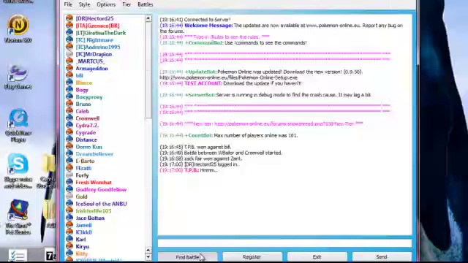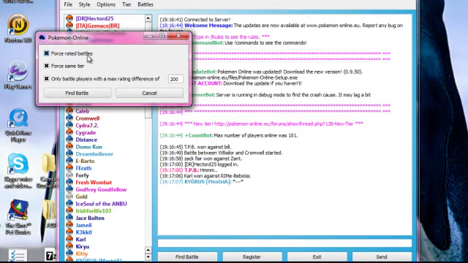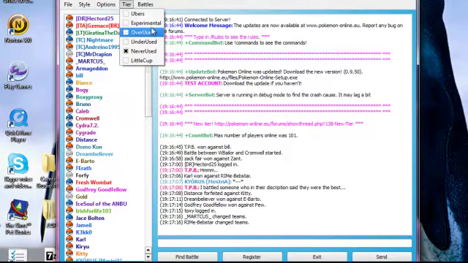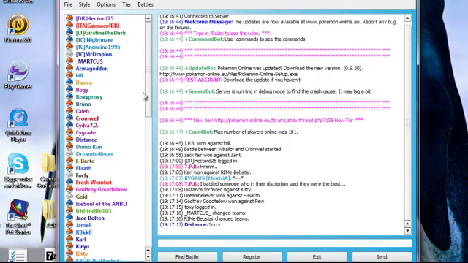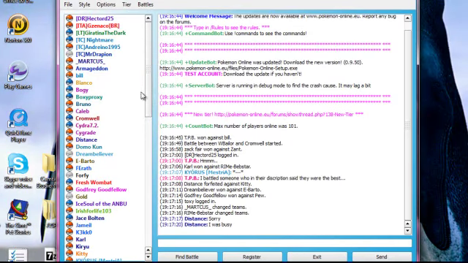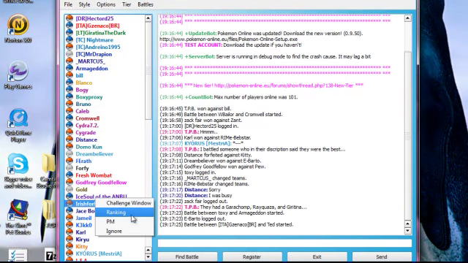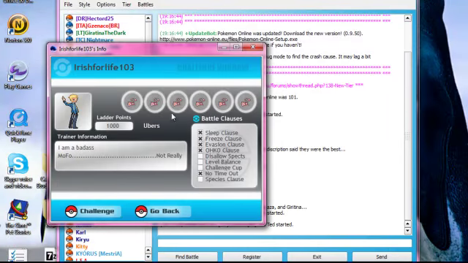You can click find battle, and it comes up with this. You can force rated battles, force same tier. One of the brilliant things is this. This shows up. It shows a never used tier because Solrock is never used. And that shows when you go into a challenge window or just challenge this random person, making you famous. It shows up there.